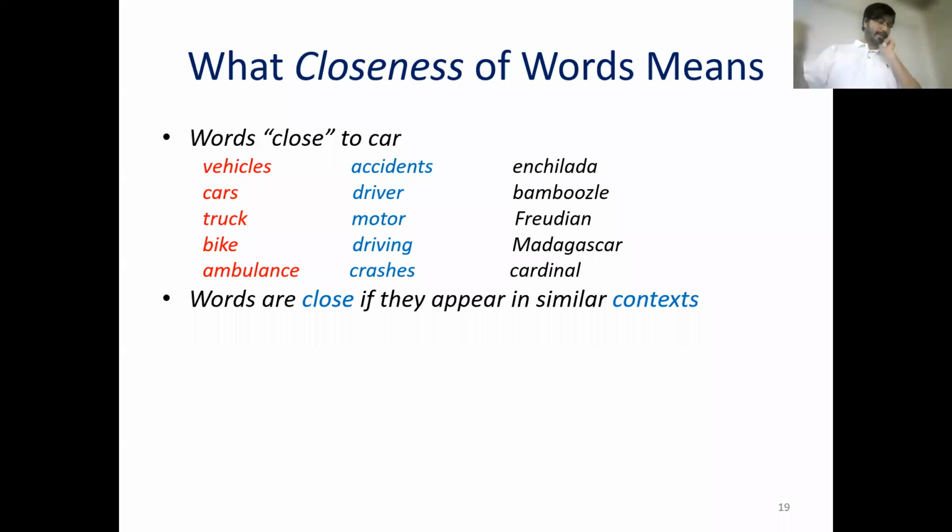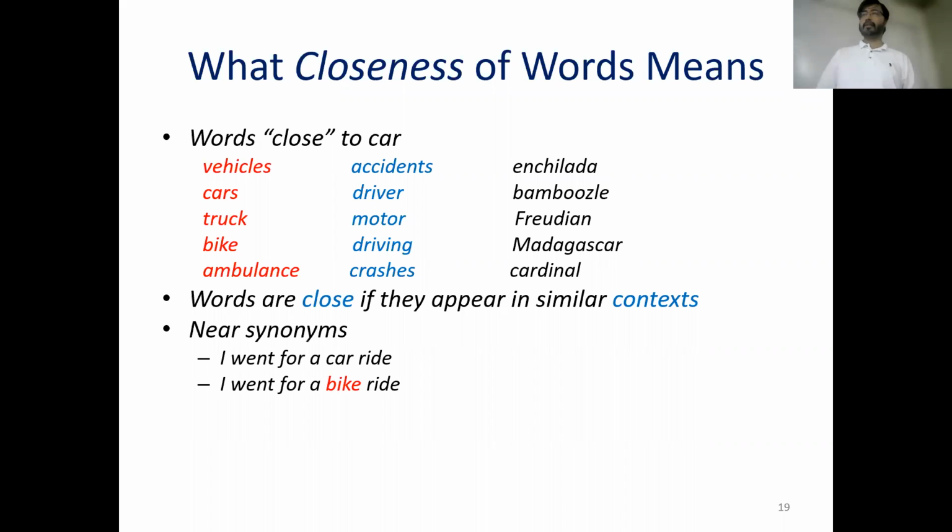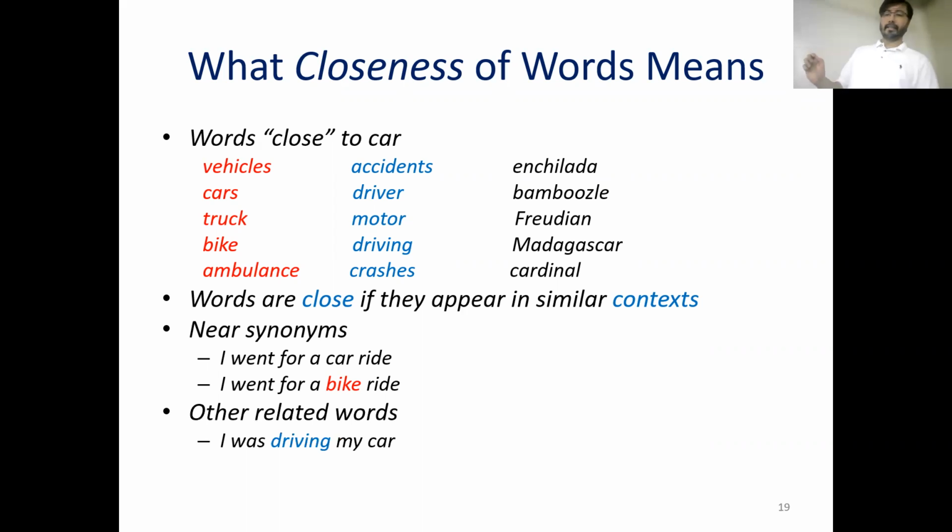The justification is words are close if they appear in similar contexts. And the context can be shared in 2 different ways. Words that are near synonyms, for example, I went for a car ride. You can just replace car with bike, and you will still have a sentence that makes reasonable sense. And that way, car and bike will be sharing context. Words that are otherwise related co-occur in similar sentences, and that's how they share context. For example, I was driving my car.